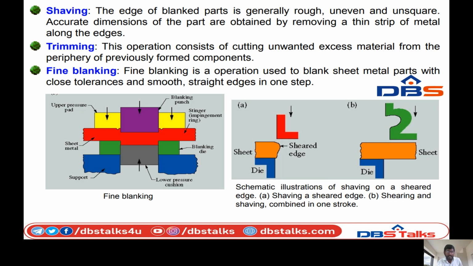So in this fine blanking, it has upper pressure pads. The yellow color indicates the upper pressure pads. The red color is the sheet metal. The yellow color indicates the blanking die. The blue color indicates the supports. The other color indicates the lower pressure. The upper purple color indicates the upper pressure.